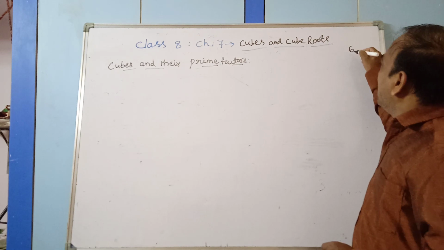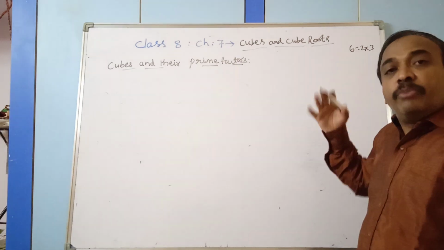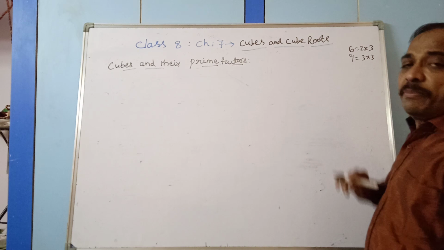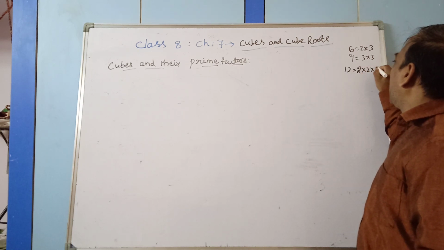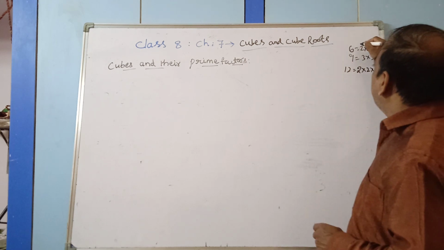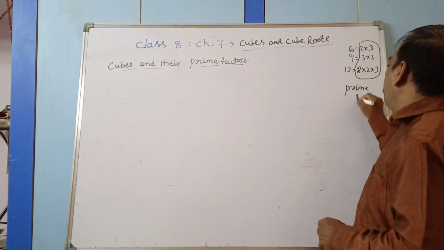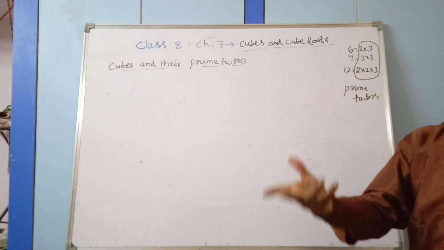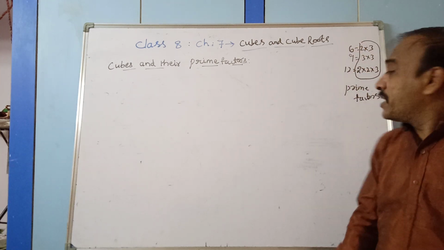You see now 6. 6 can be expressed as 2 into 3. Both 2 and 3 are prime numbers. 9, you see, is 3 into 3. Both 3 and 3 are prime numbers. Now 12 is 2 into 2 into 3. All these are called prime factors. What do you call this one? Prime factors. We express a number as a product of prime numbers. These are called the prime factors.